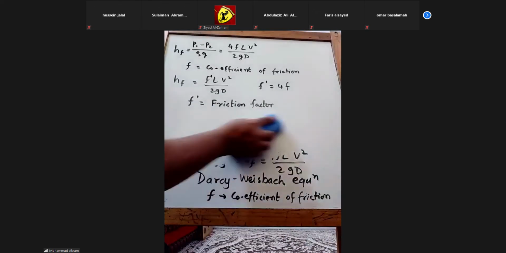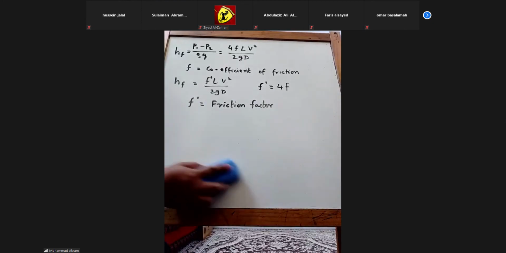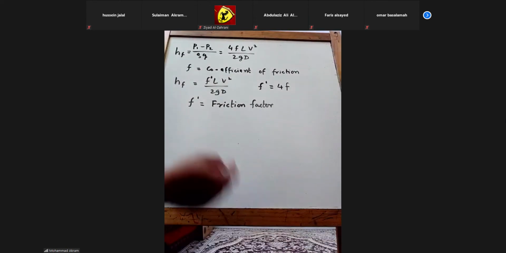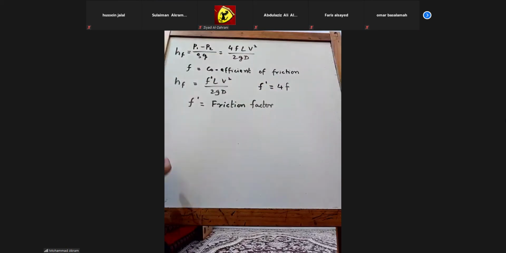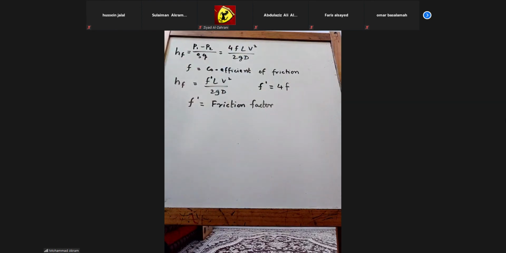So what is the difference between coefficient of friction and friction factor? It's just the value. Instead of increasing the number of terms, you say f dash. Here we have 7 parameters, right? If you consider 4 and 2, then instead of 7, we have 6, like that.